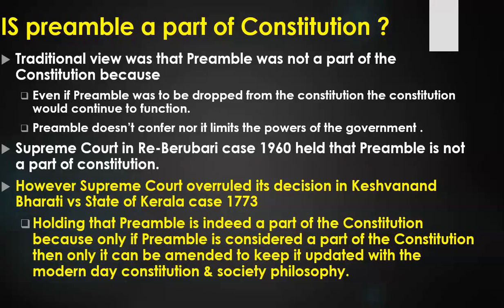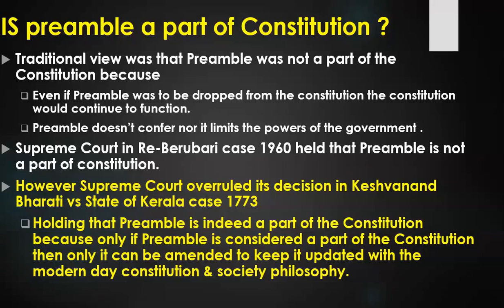So the Supreme Court was saying that if the preamble is not a part of the Constitution, then how can you amend it by using Article 368? If the preamble is outside the Constitution, how can Parliament amend it? And amendment is very, very important in the preamble. Why? Because what is the preamble? The preamble is the summary of the Constitution. The preamble is the essence of the Constitution. So amendment is very, very important in the preamble.